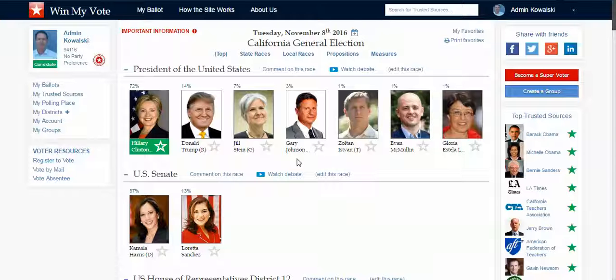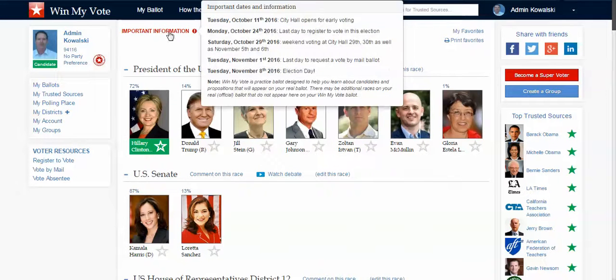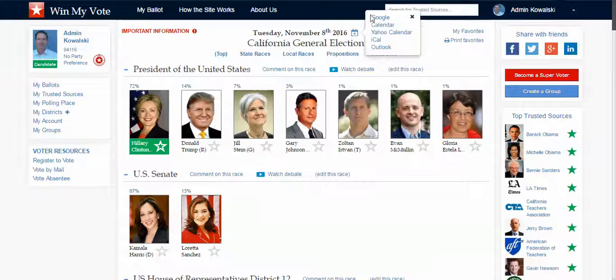I can look at it on my cell phone or a tablet. I can print out my favorites. I can click over here and find my polling place. I can get reminders here of important dates. And I can even add this to one of my calendars here, so I can get reminders on my calendar as well. So I will show you your placeholder.